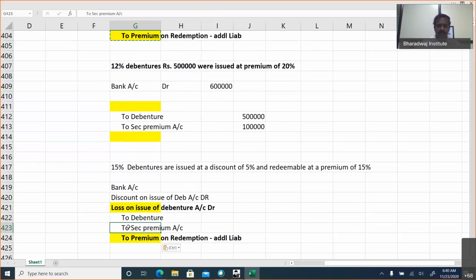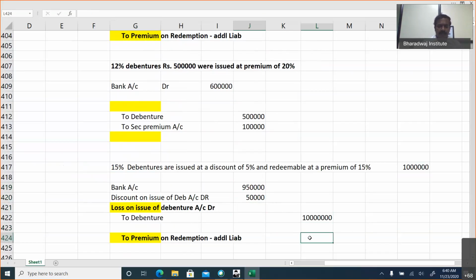There is no premium on issue. First, the base entry will be bank account debit. Okay, let us assume the value is 10 lakhs. Bank account debit, will you collect 10 lakhs? Debenture value is 10 lakhs. But there is a discount of 5%, which means 50,000 will be the discount. So you will be collecting how much? 9,50,000 only.